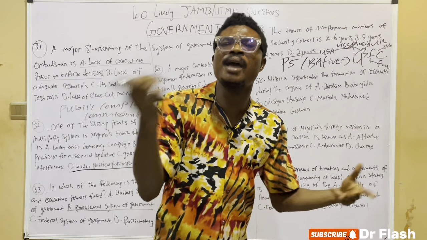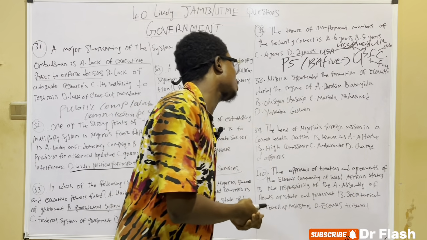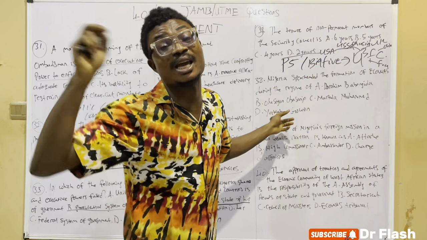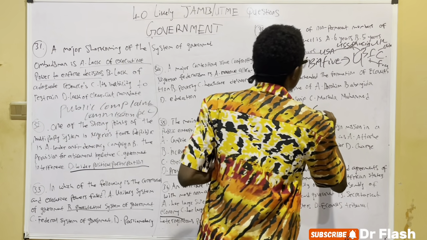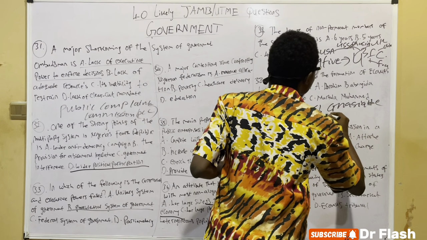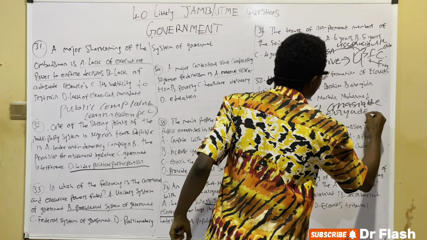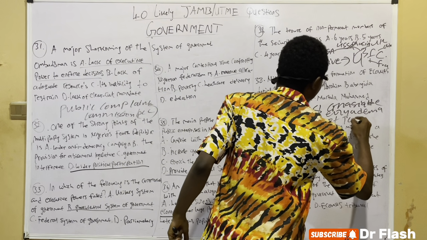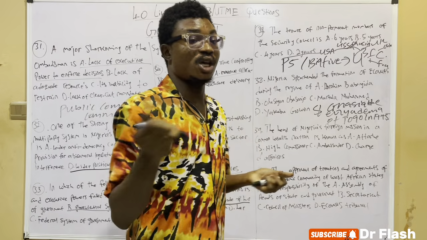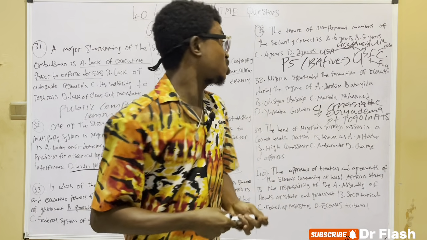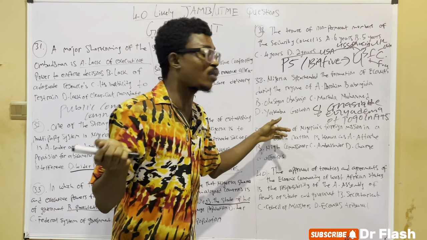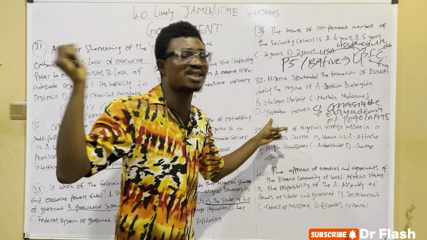ECOWAS was founded in May 1975. It was established by Yakubu Gowon and Gnassingbé Eyadéma of Togo, in Lagos, Nigeria. So Nigeria spearheaded the formation of ECOWAS during the regime of Yakubu Gowon. Take note of Yakubu Gowon in 1975.